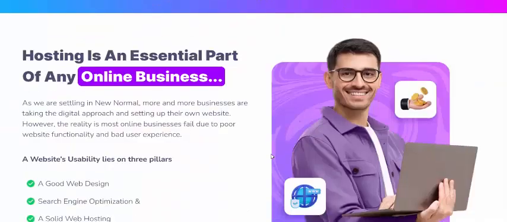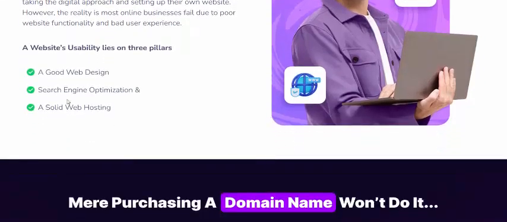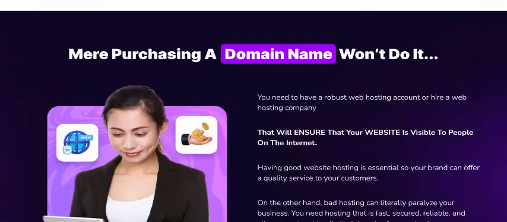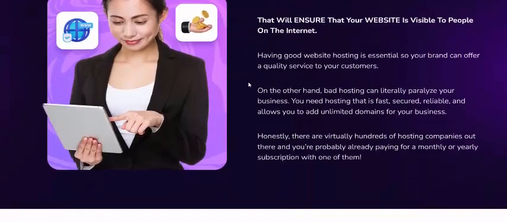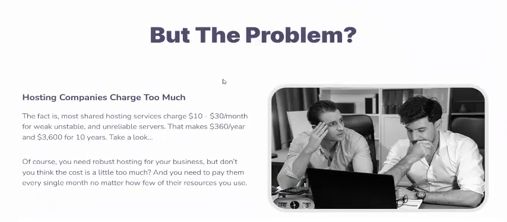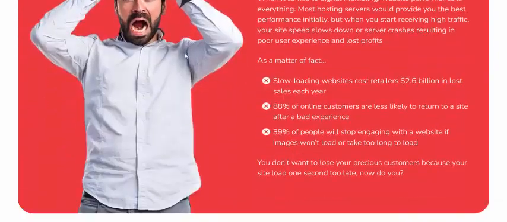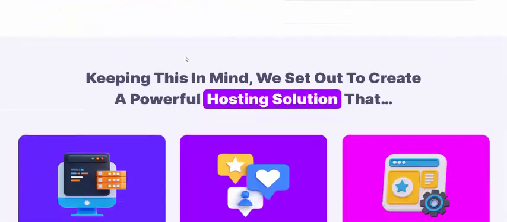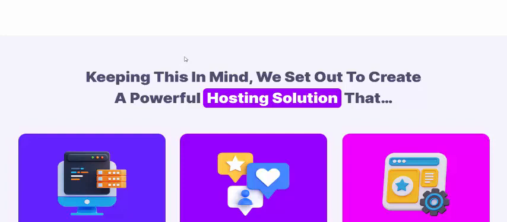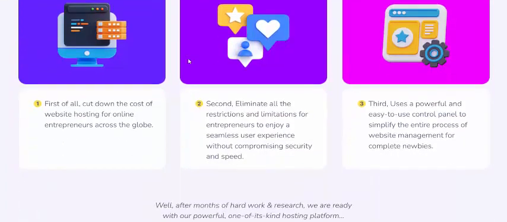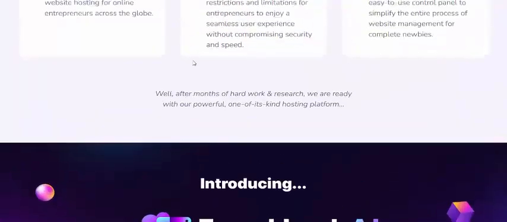Hosting is an essential part of any online business. A website needs a good web design, search engine optimization, fast web hosting, and a domain name. But the problem is that hosting companies charge too much. Keeping this in mind, we set out to create a great and powerful hosting solution: EverHost AI.